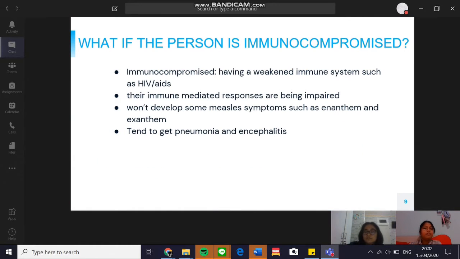So, what if the person is immunocompromised? People that are immunocompromised, for example, people that are infected with HIV/AIDS, when they get infected by measles, their immune-mediated responses are impaired. This means that they won't develop some measles symptoms such as enanthem and exanthem. However, they tend to get pneumonia and encephalitis, which can cause death.